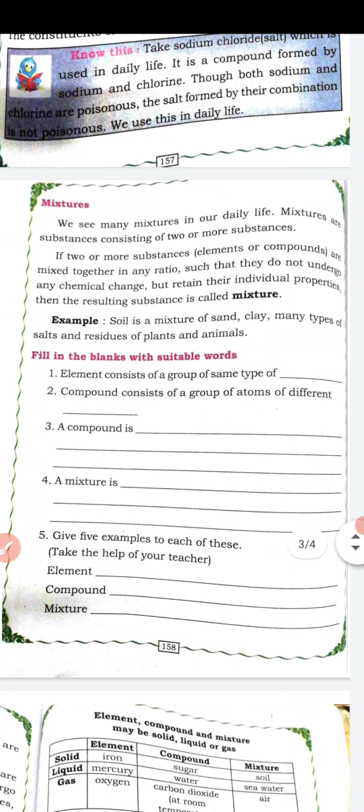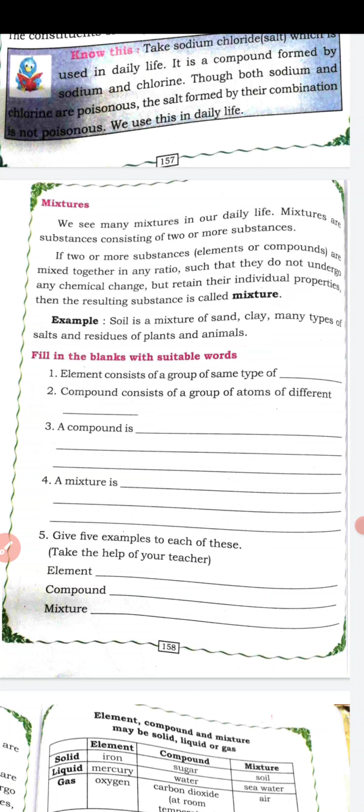When two or more substances physically combine together, they form mixtures. When two or more elements chemically combine, they form a compound. When two or more substances physically combine together, then it is called a mixture. Example, soil, air, all these are examples of mixtures.